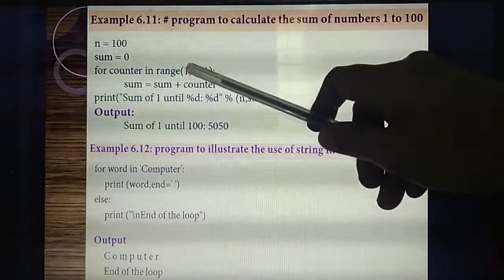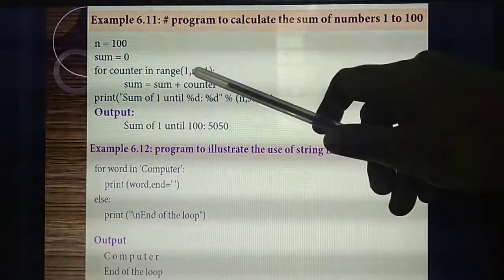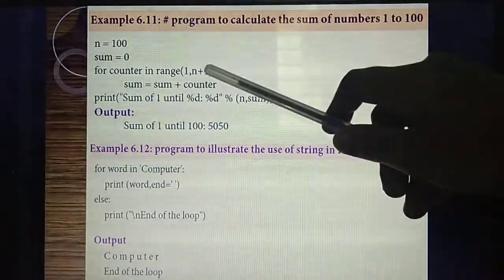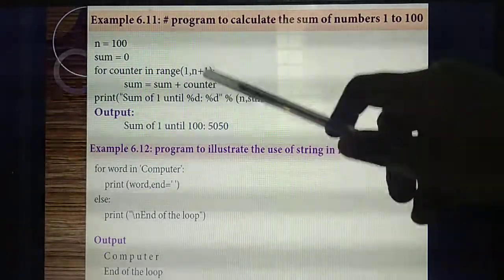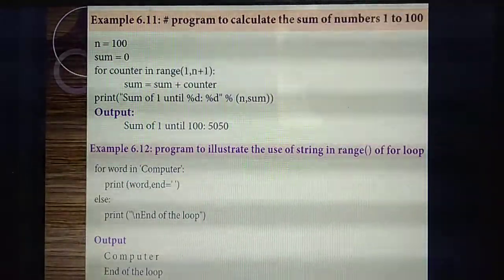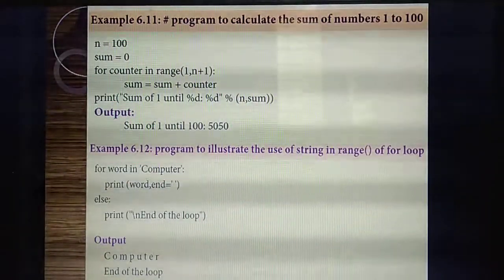For example, first value 1. Second, 1 plus 1, 2. Then 2 plus 1, 3. 3 plus 1, 4. 4 plus 1, 5. Likewise, it will keep incrementing. That's the counter in range of 1, n plus 1.